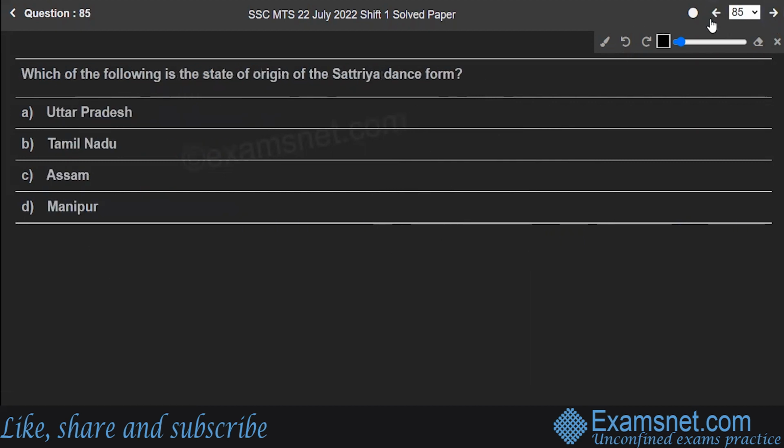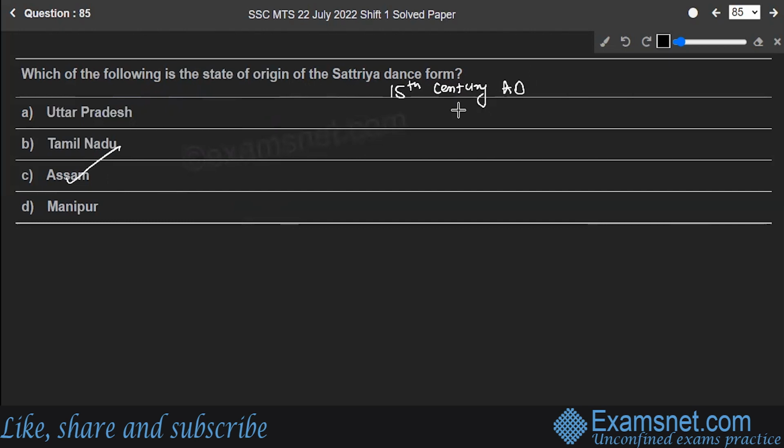Which of the following is the state of origin of the Satriya dance form? Uttar Pradesh, Tamil Nadu, Assam, or Manipur? The correct answer is Assam. The Satriya dance was introduced in the 15th century AD.